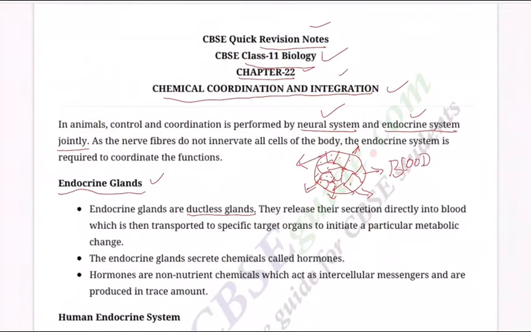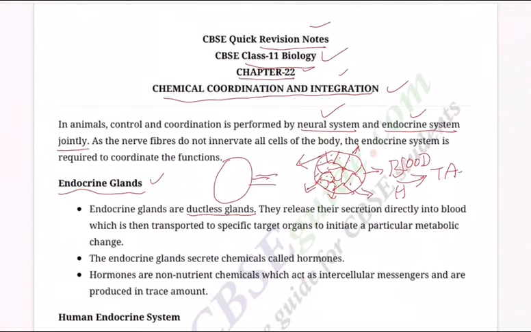That's why we call it ductless. As the blood flows, along with the blood this hormone reaches the target area. So action is quick. This is the advantage of the endocrine gland.